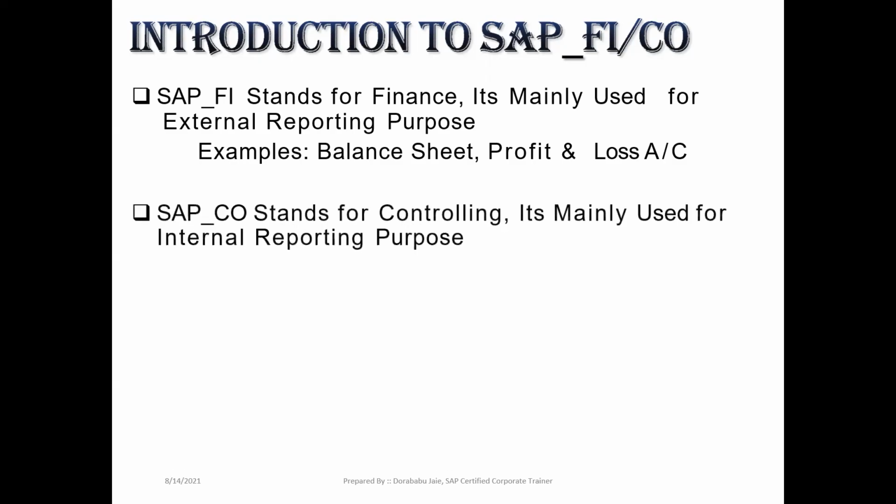Continuation. Now coming to SAP CO. CO stands for controlling. It is mainly used for internal reporting purposes. See here, SAP FI is used for external reporting, and SAP CO is used for internal reporting. Both SAP FI and CO are used for reporting purposes only. Now coming to examples of internal reporting: one is the cost sheet, second is budgeting. These two are the best examples for SAP CO.